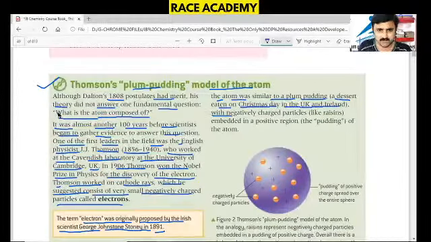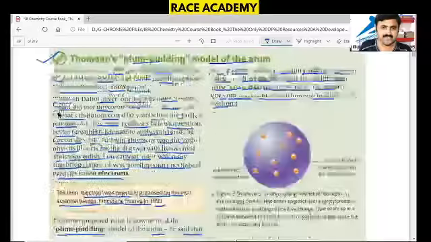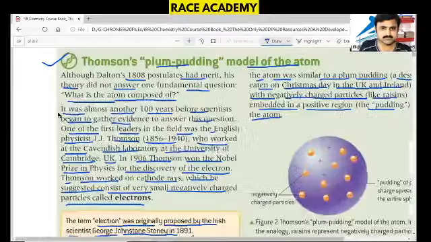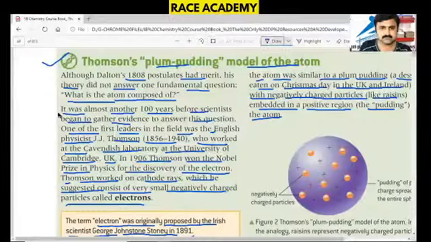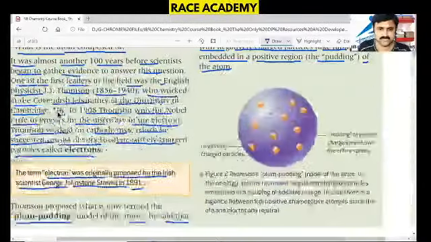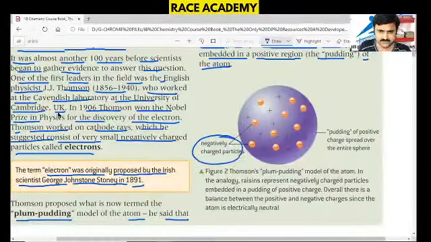That means plum pudding is with negatively charged particles like raisins embedded in a positive region, that is pudding of the atom. You can see the picture here. In this picture, you will come to know that negatively charged particles are present here.